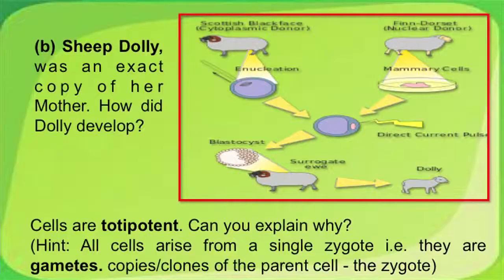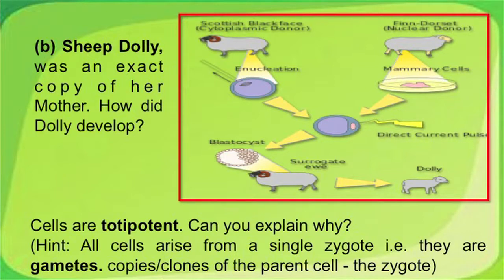Friends, it is not restricted to plants only. Even in animals it has been experimented. You are all familiar with the sheep Dolly, I am sure. How was Dolly developed? It was actually the nucleus of one particular ewe variety transferred into the enucleated ovum of another ewe variety, and Dolly was formed.